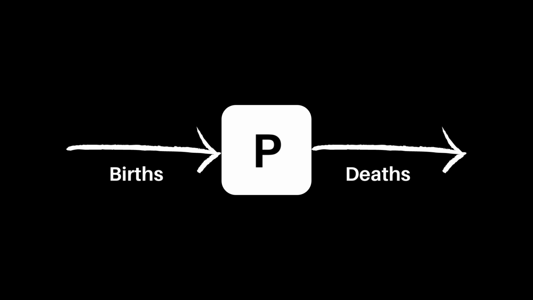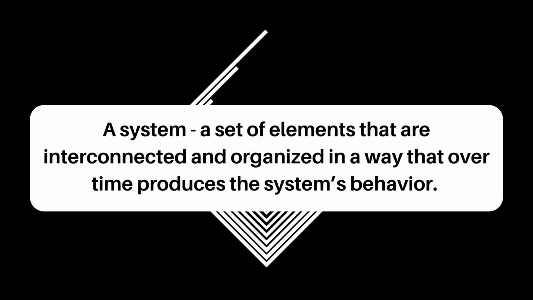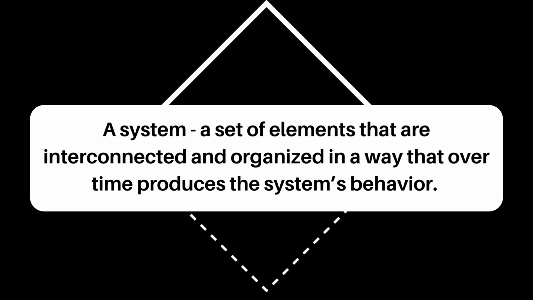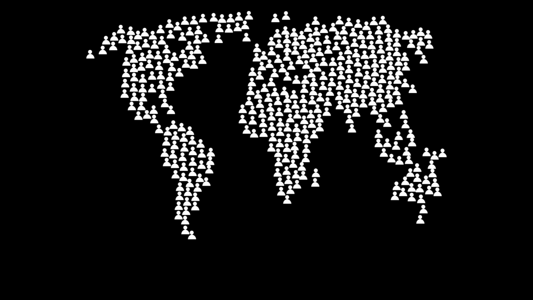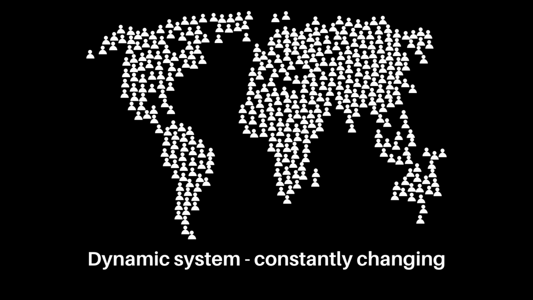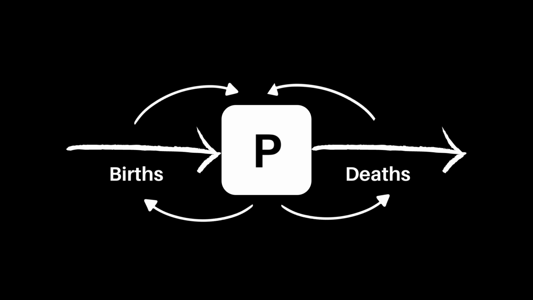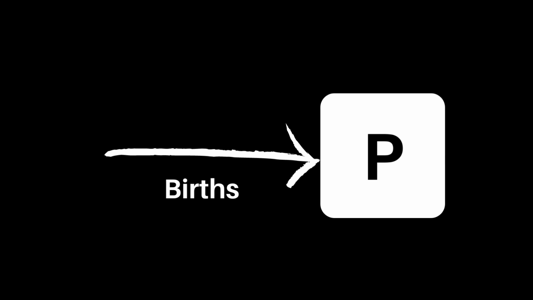This is obviously a simplified diagram of real life, but broadly speaking, a system is a set of elements that are interconnected and organized in a way that over time produces the system's behavior. The global population is a complex dynamic system that is constantly changing, so let us try and replicate some of that in our model. The changes in the global population can affect births and deaths, which in turn affect population. This creates feedback loops which can be negative or positive. Let us take a closer look.